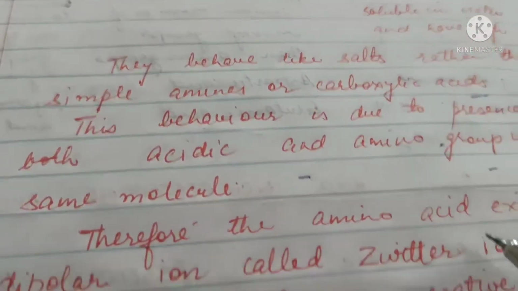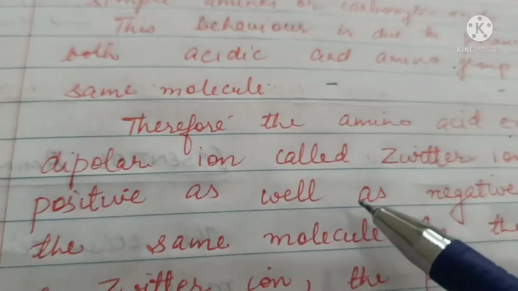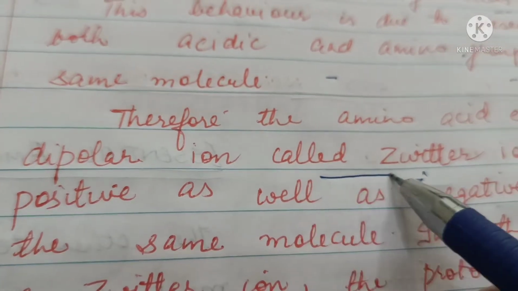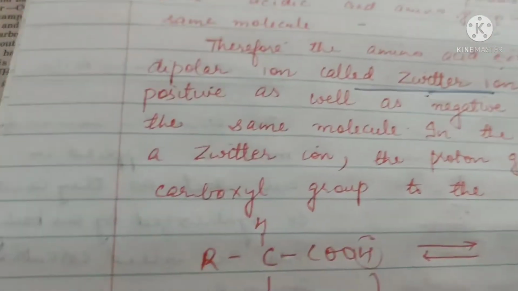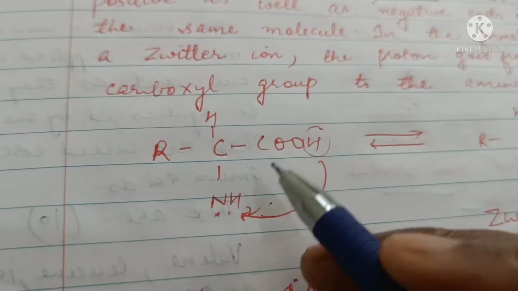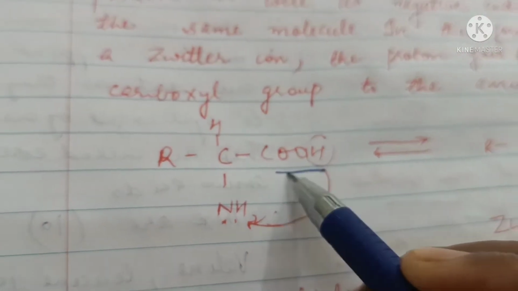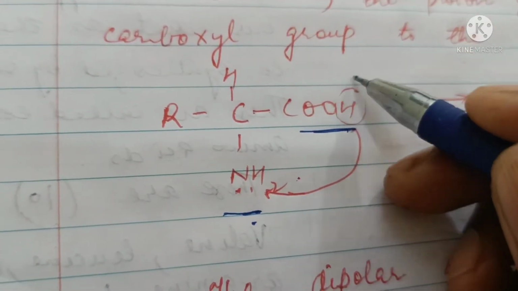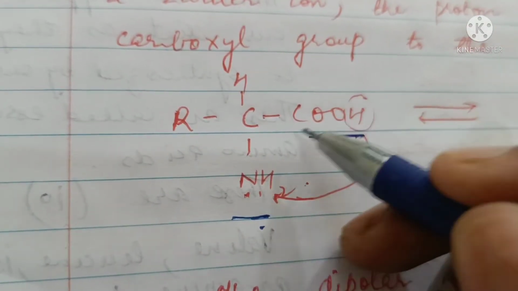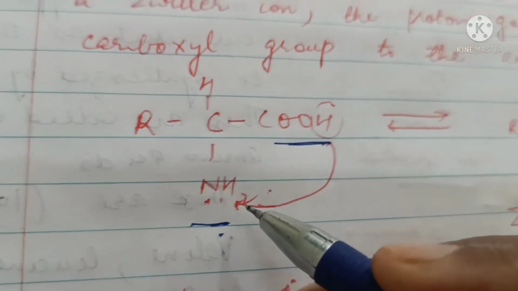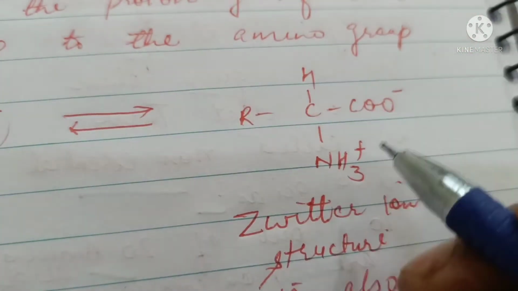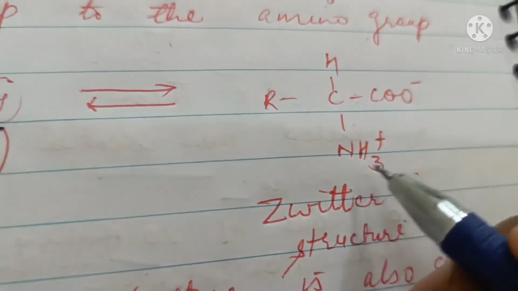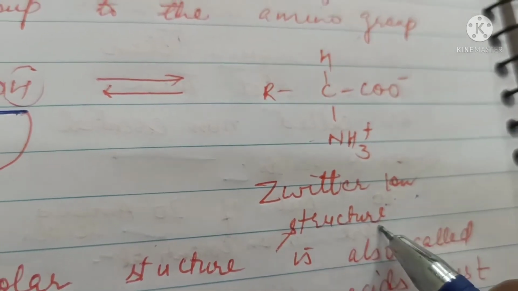So these amino acids exist as dipolar ions rather than as neutral molecules. They exist as a dipolar ion called a zwitterion. This is a non-polar molecule where we have one carboxylic acid group and one amino group, but actually the H of the carboxylic group is given up by the carboxylic group and taken by NH2. As a result, there are two opposite charges lying in the same molecule, one positive, one negative. Such a structure is called a zwitterion structure.